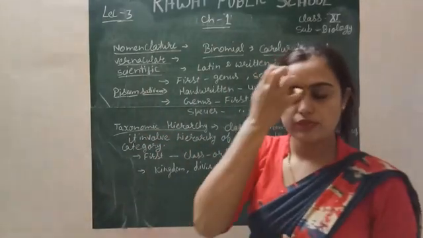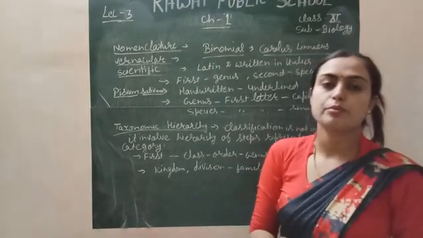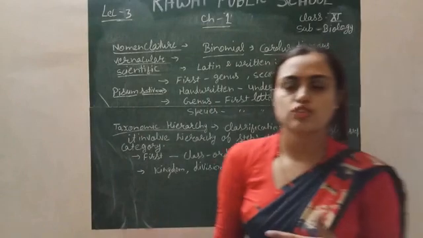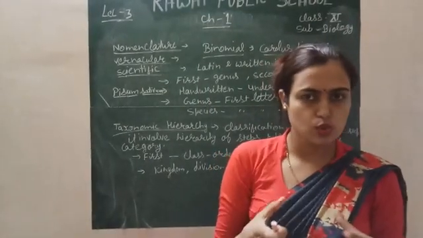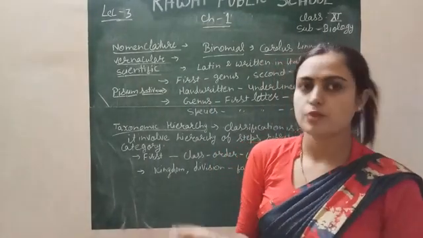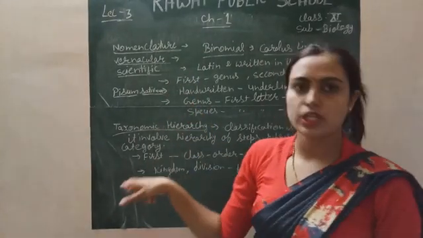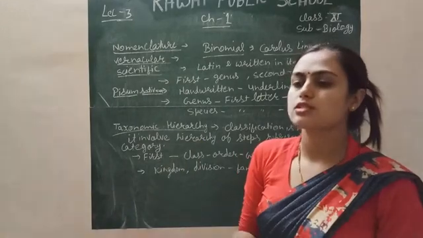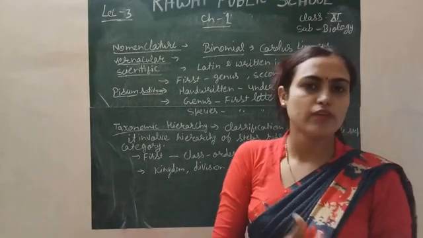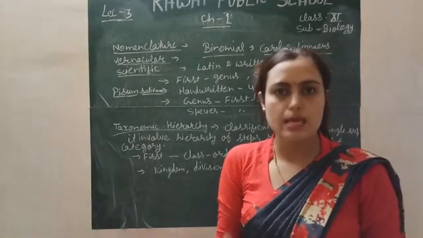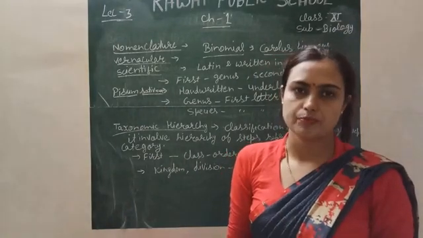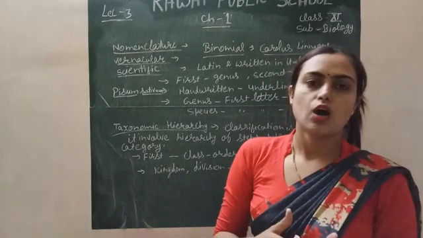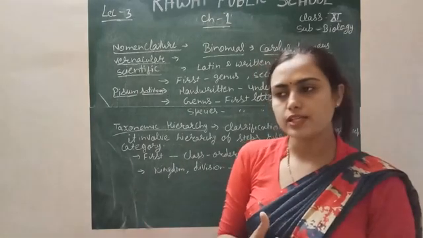Okay, we will proceed with our chapter, chapter number 1, Living World, right? In the previous lecture, we had discussed taxonomy, classification and characteristics. Today we will discuss nomenclature and the taxonomic hierarchy. What is the meaning of nomenclature? You know very well. Nomenclature means naming of any living or non-living organism. Naming any substance or organism is called nomenclature, right?